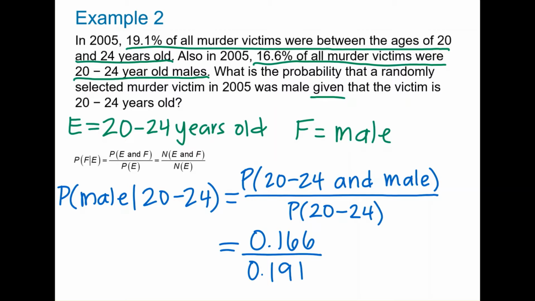Now put this in your calculator and round to 3 decimal places, and you should get approximately 0.869. And this is the probability that a randomly selected murder victim in 2005 was male, given that the victim is 20 to 24 years old.